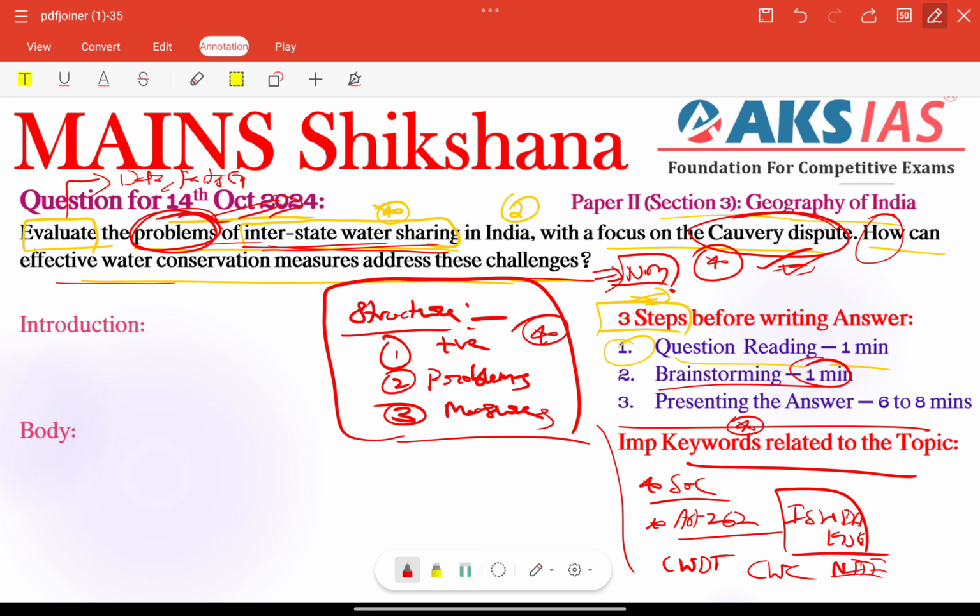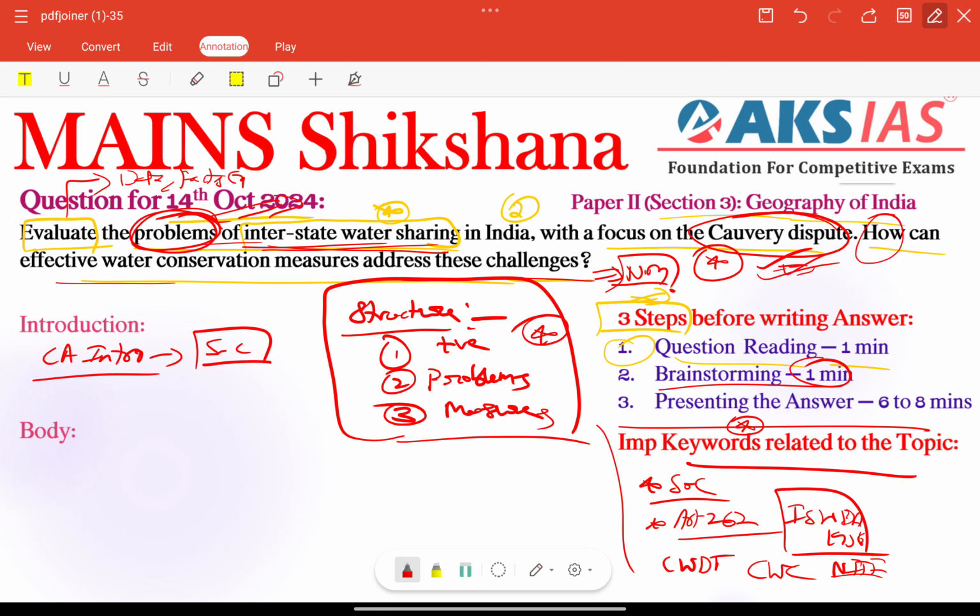Next, coming to the introduction, how can we start with a current affairs introduction? Every time we write, we can write: Kaveri water dispute remains one of India's most contentious interstate water sharing issues. For example, recently the Supreme Court directed the Karnataka government to release some cusecs of water to Tamil Nadu. At the same time, Tamil Nadu again requested more, right? These types of issues we can add here.